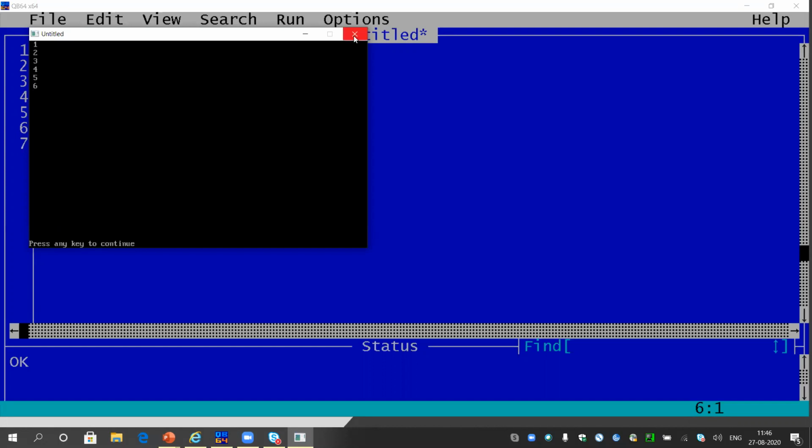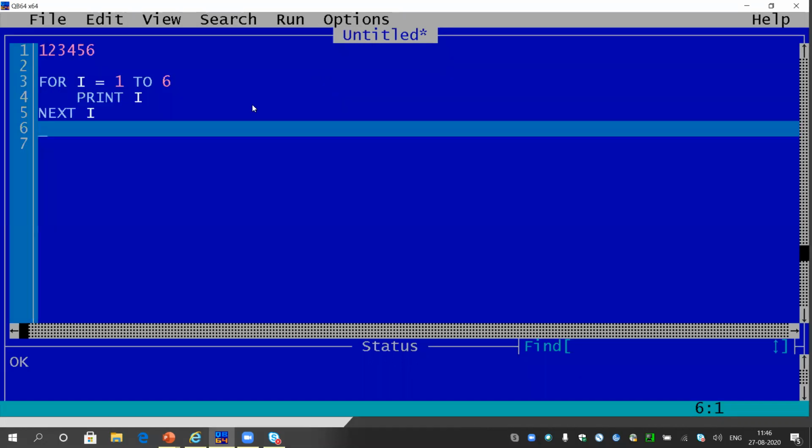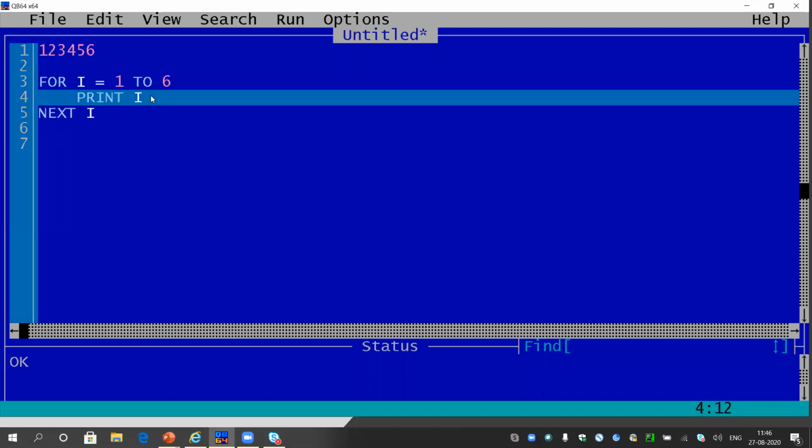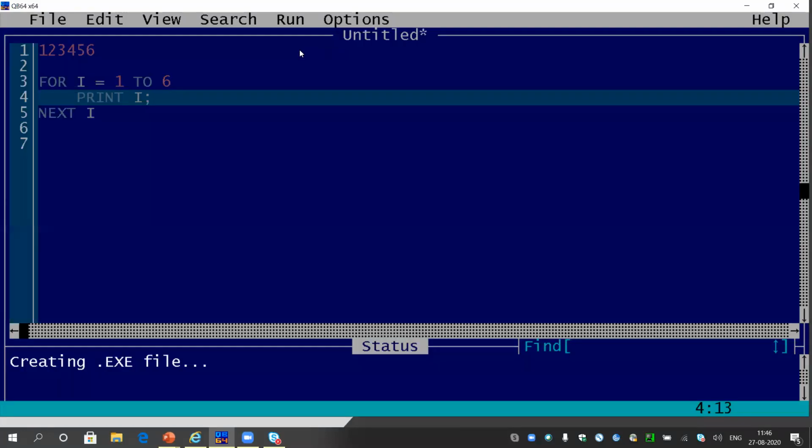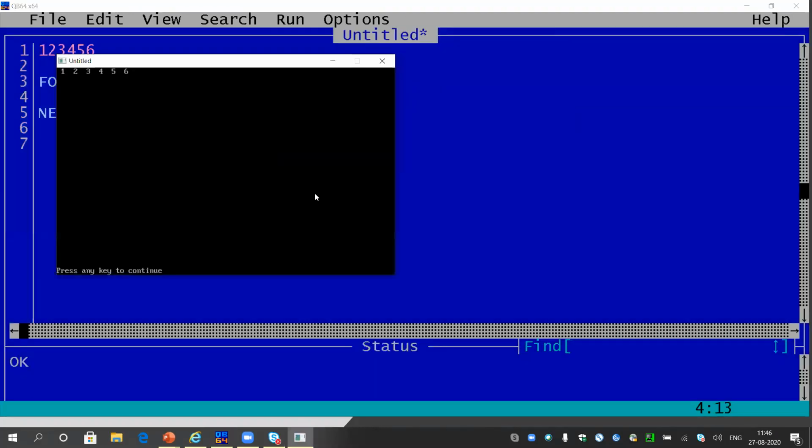So I have already told you in the basic syntax chapter, that is chapter 1, or if you forget that, I can tell you once more that if you put a semicolon, then the line would not be changed. Okay, so let me run this part again, and this time it should come in the same row. Look, 1, 2, 3, 4, 5, 6, like that.